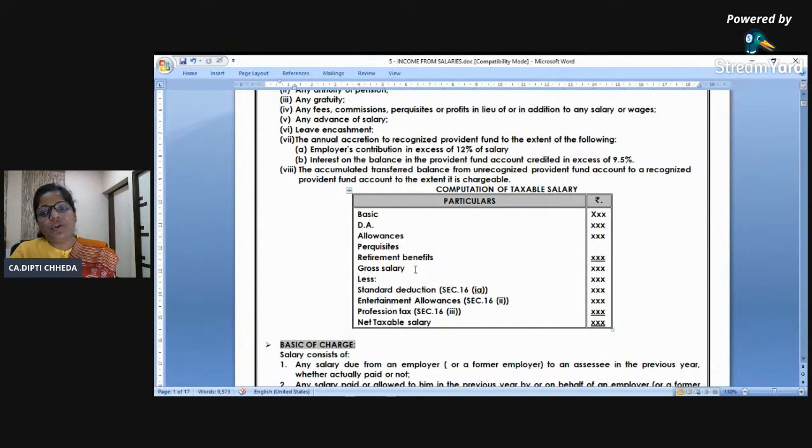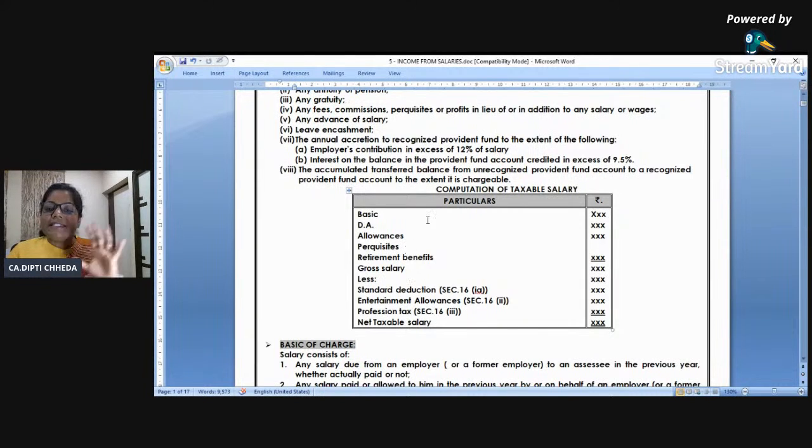Is this clear to all of you? So don't make your main computation of salary hodgepodge. Make it look very nice, and put all the answers in the working notes. Worst case, if one of the working notes goes wrong, at least from your main answer, the stepwise marks will be given. Okay, right? Now, basic, DA, allowances, perquisite, you get gross salary.